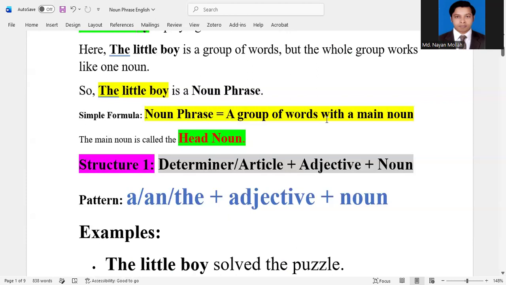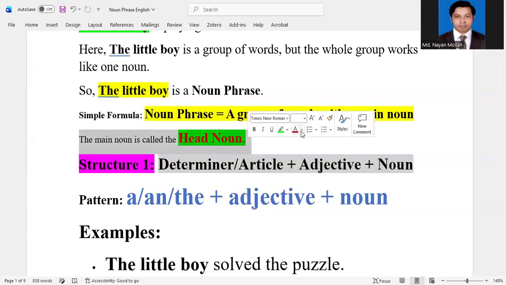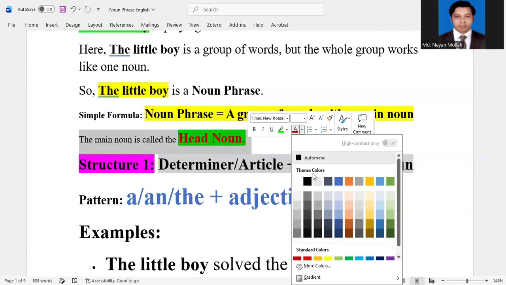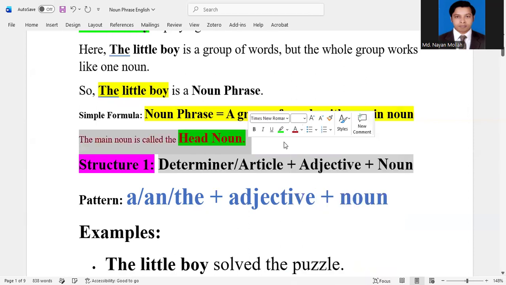That means here we will find a head noun or main noun, because we will find two or more words as a noun phrase, but one word will be the main word or head word. The main word is called the head word.